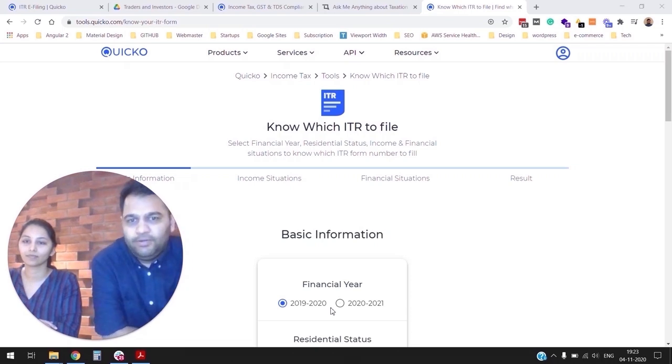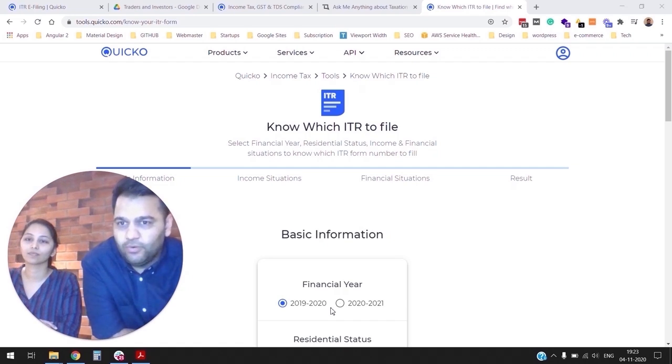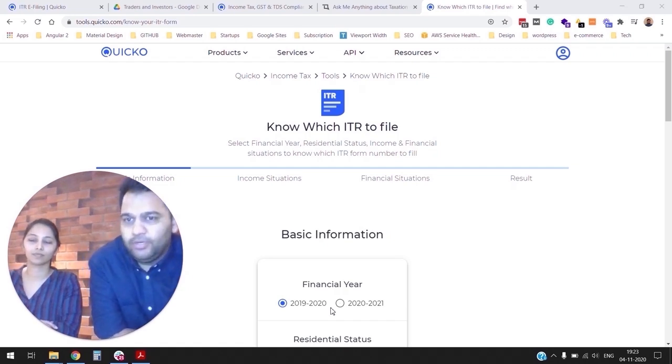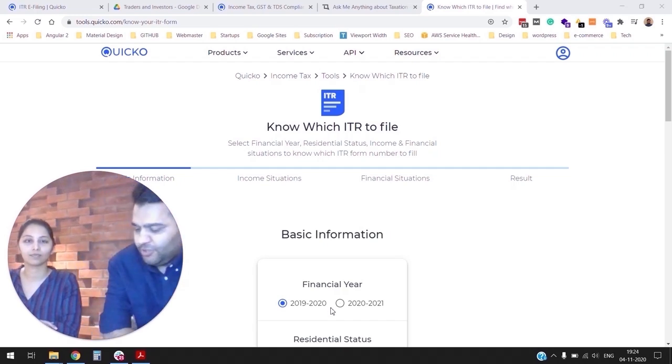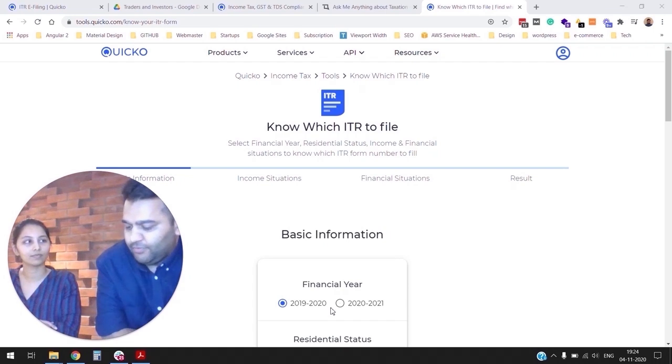All right, so in this part, we're going to talk to Sakshi. Sakshi is a lead chartered accountant at Quicko. She writes ton of answers on Quora. She has more than 1 million views on Quora. She's very active on Trading Q&A. Sakshi specifically focuses on pain points related to investors and traders. So who better to talk to than Sakshi? So Sakshi, we have shortlisted 5 most commonly asked questions and help us understand it in layman's terms.